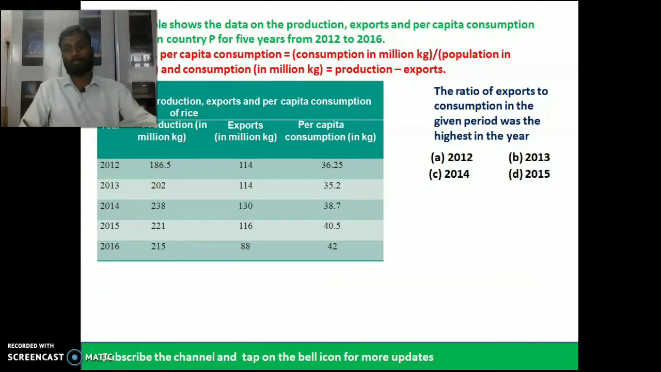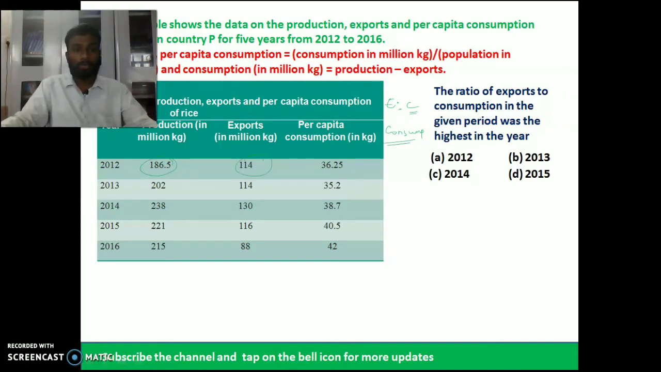The ratio of exports to the consumption in the given period was highest in the year... So first of all, we should know the ratio. What is the question they are asking? Ratio of exports to consumption. So we have to find the consumption for every year. Consumption is nothing but production minus exports.